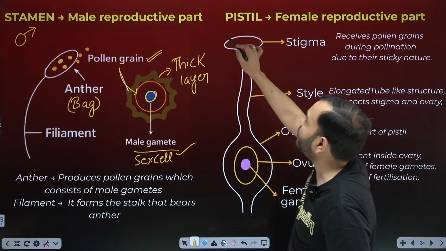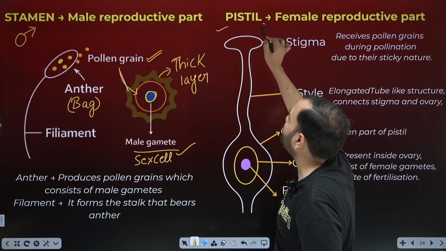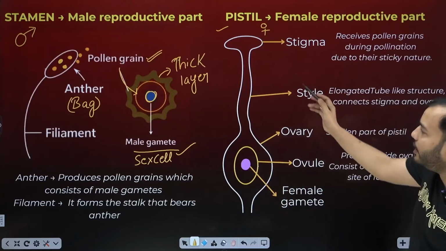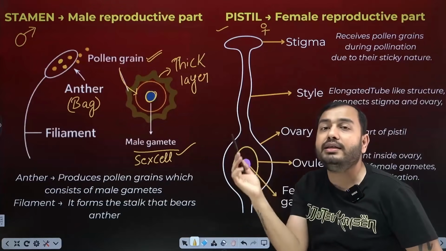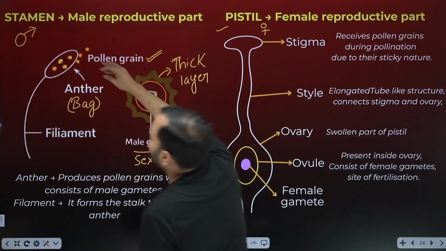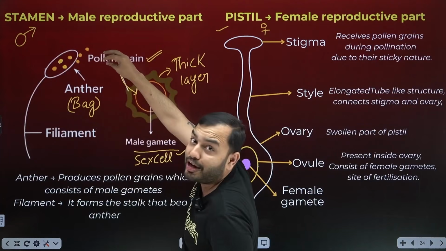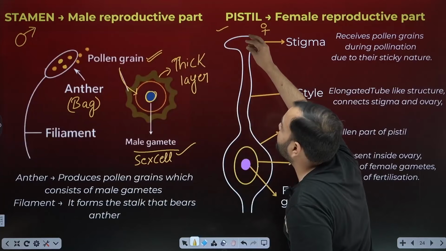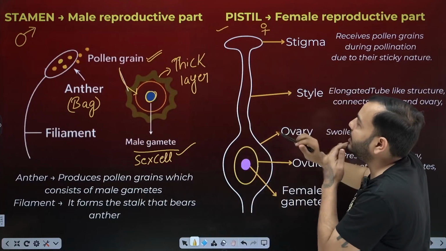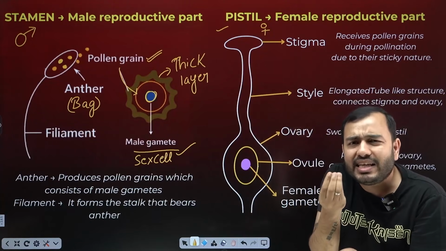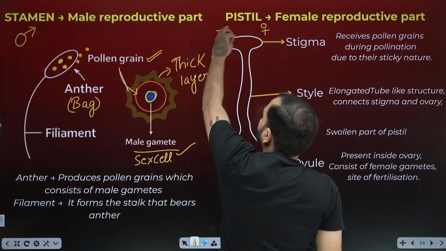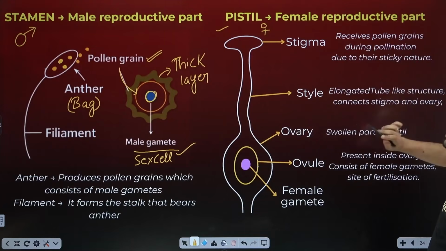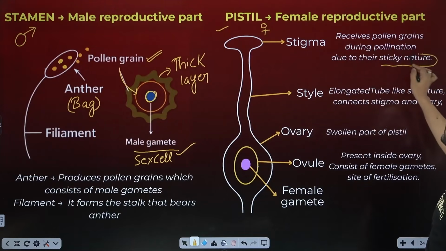So we call the female reproductive part pistil. We will remember pistil from pistol. Pistil has three parts. You must have seen the top one like this. What is this? It is a landing area. The pollen grain bursts from here, carrying the male gamete, the male sex cell. It lands here. This part is called stigma. This part is a little tacky, a little sticky, so that pollen grain comes and sticks here. Stigma receives pollen grains during pollination due to their sticky nature.